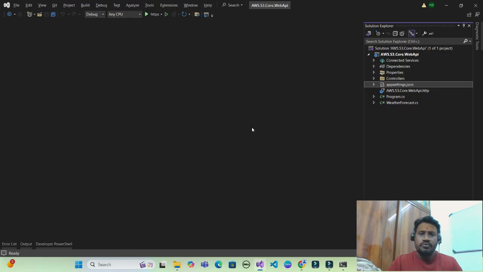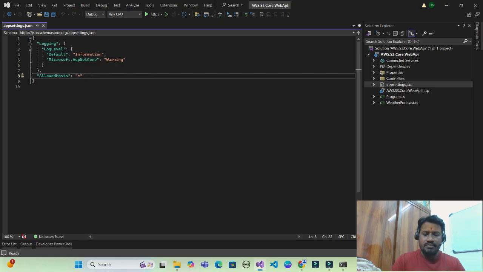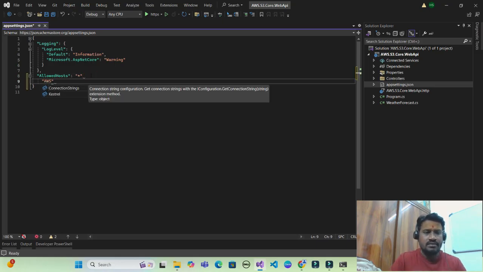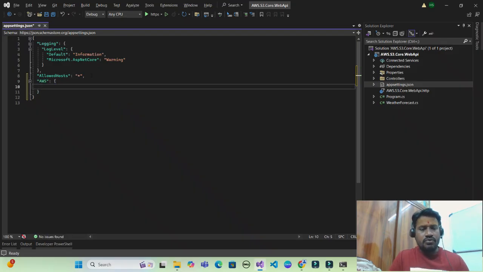Now let's go to Visual Studio and open appsettings.json. Here I have to configure my AWS. The first is I have to go with profile, and it's the profile name which I have given while creating my config files.